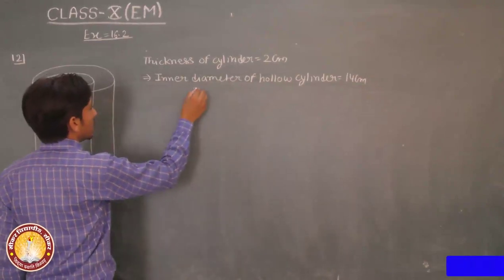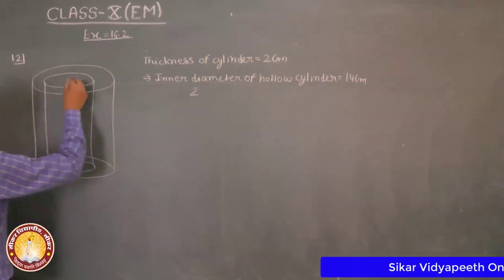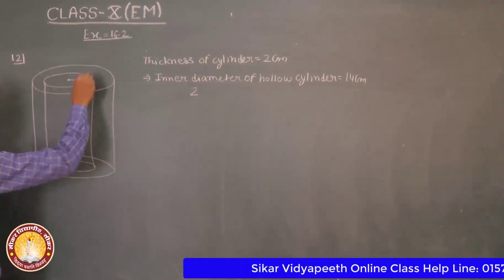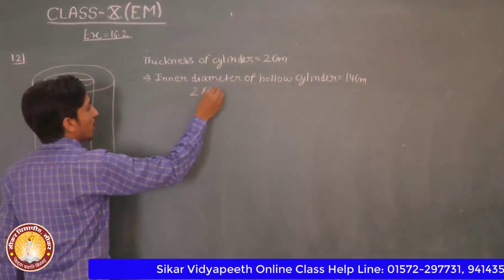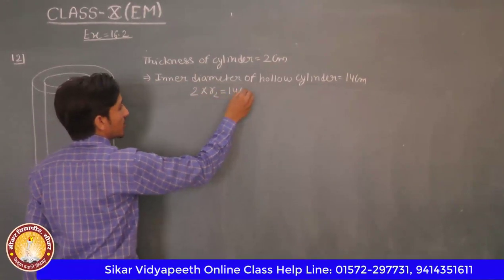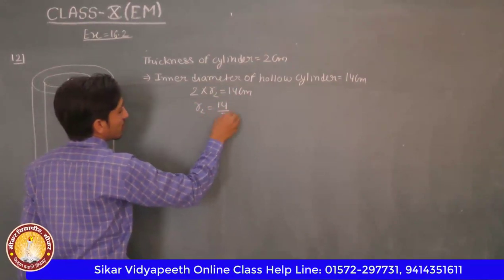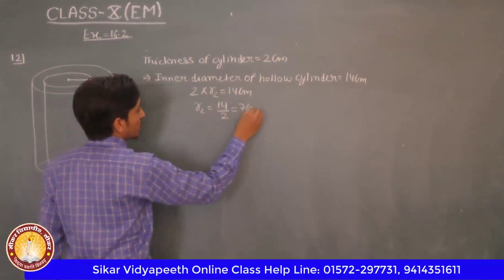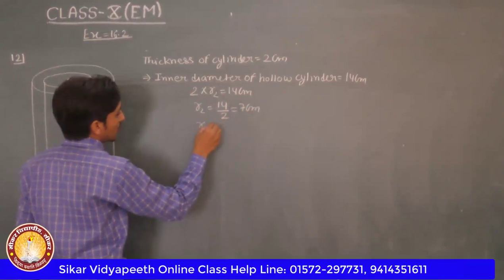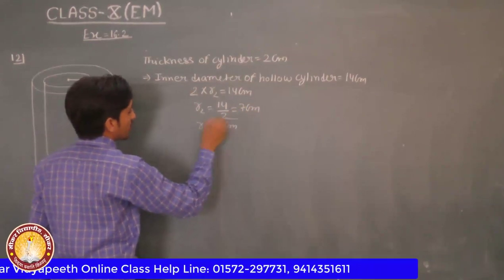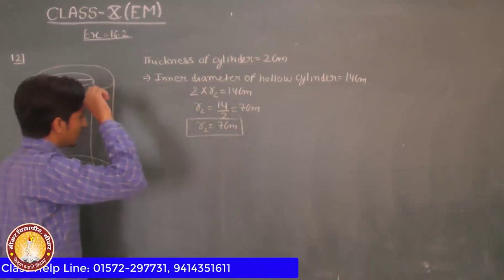Inner diameter means inner radius: 2 into R2 is equal to 14 centimeter. Then R2 is equal to 14 upon 2, is equal to 7 centimeter.